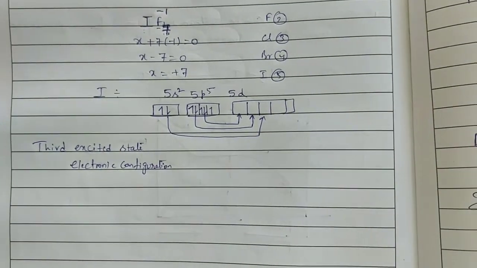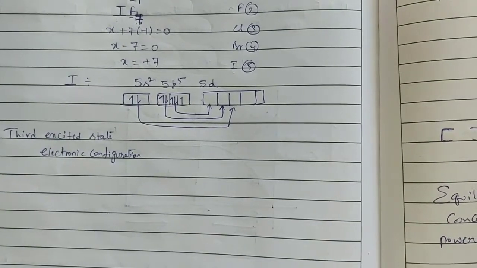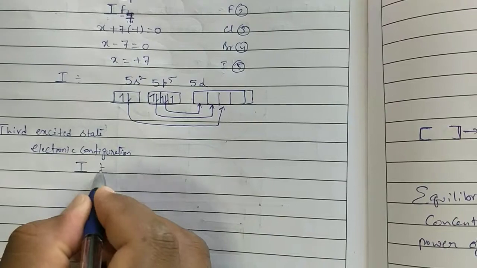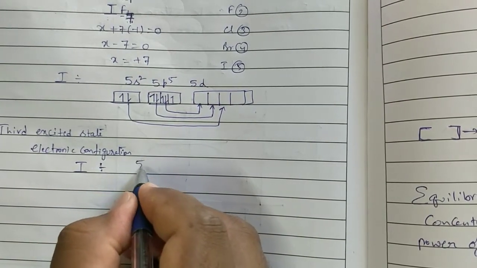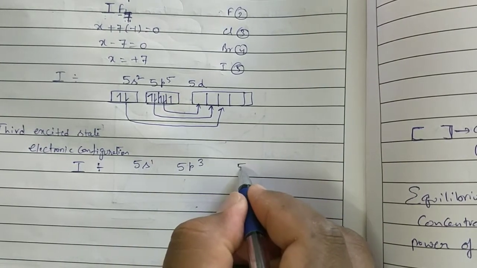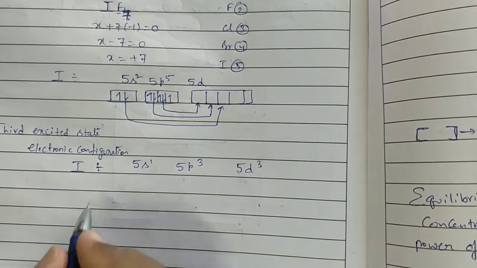The third excited state electronic configuration for iodine is 5s1 5p3 5d3.